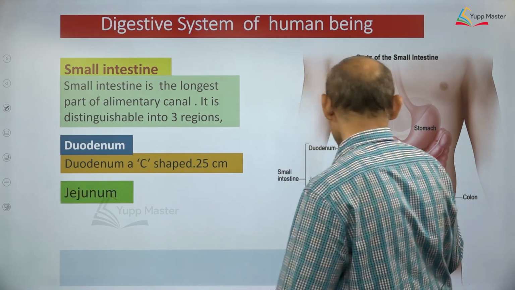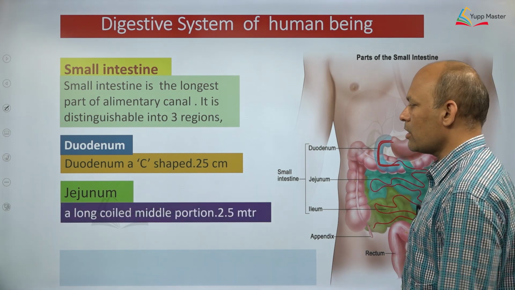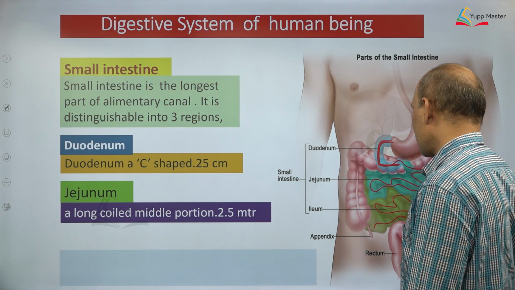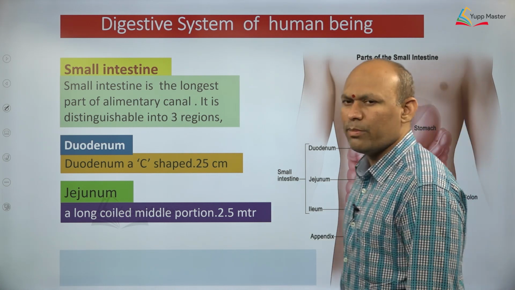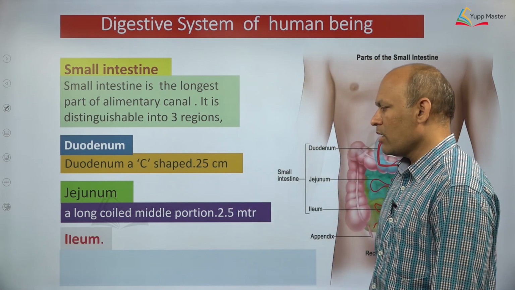25 centimeter. Duodenum leads into what? Jejunum, dear students. Jejunum's length, if you see, it is again a long coiled portion. Jejunum's length is 2.5 meters, dear students. How much? 2.5 meters. You need to remember all these things.